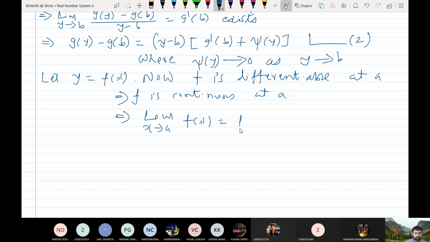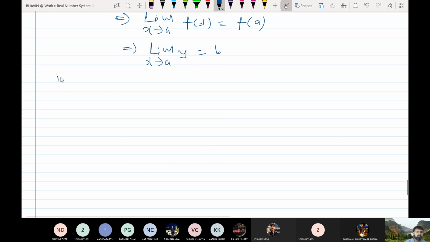Do you understand? We have taken y equal to b. What does this mean? As x tends to a, y tends to b. If x is going towards a, then y goes towards b. If x is close to a, then y is close to b.